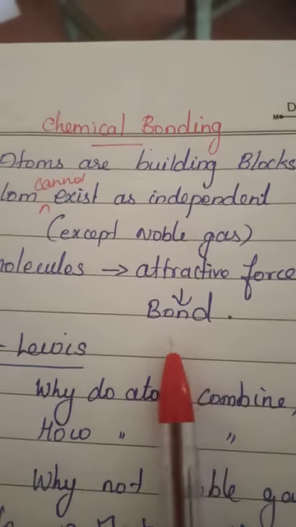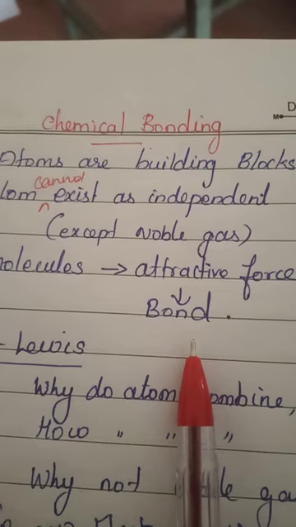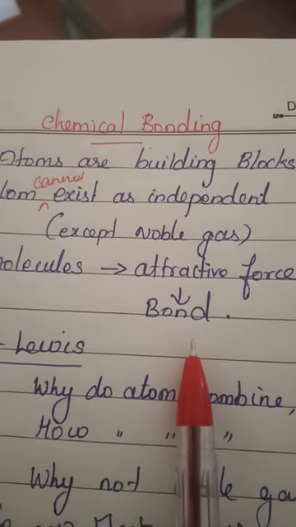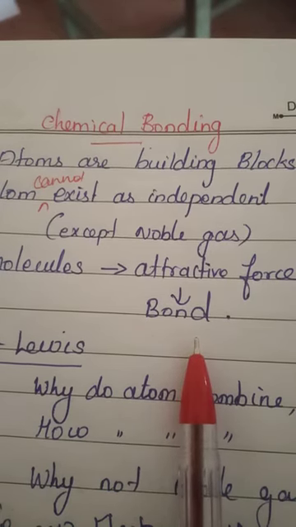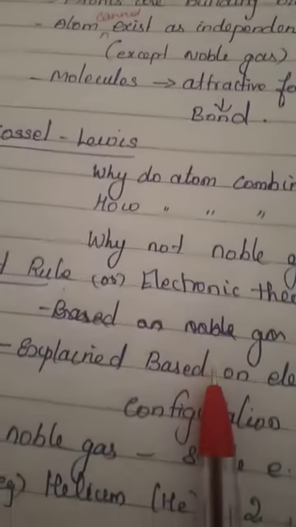Any doubt in this? So once again, what is chemical bonding? Atoms cannot exist free in nature, so they are all dependent and combine with each other except noble gas. While combining, these atoms form molecules, and the atoms in these molecules form a single unit, and this unit is held by a force of attraction. That force of attraction we call a bond. Next we are going to learn about Kossel and Lewis.